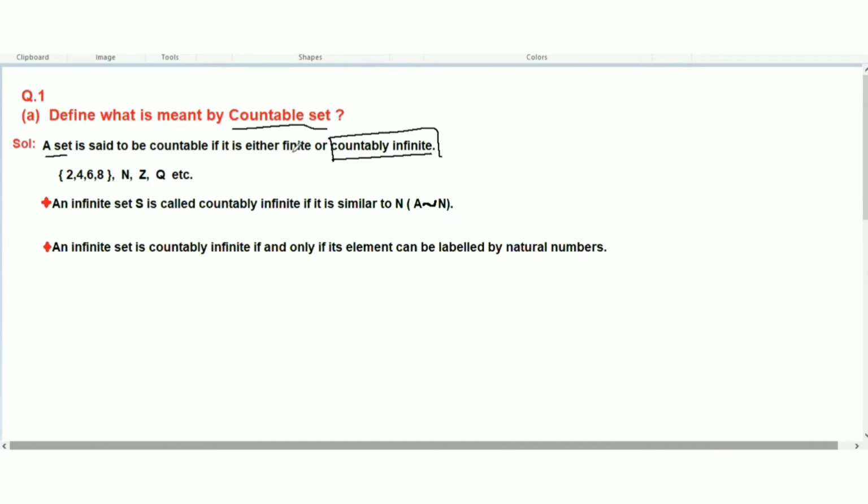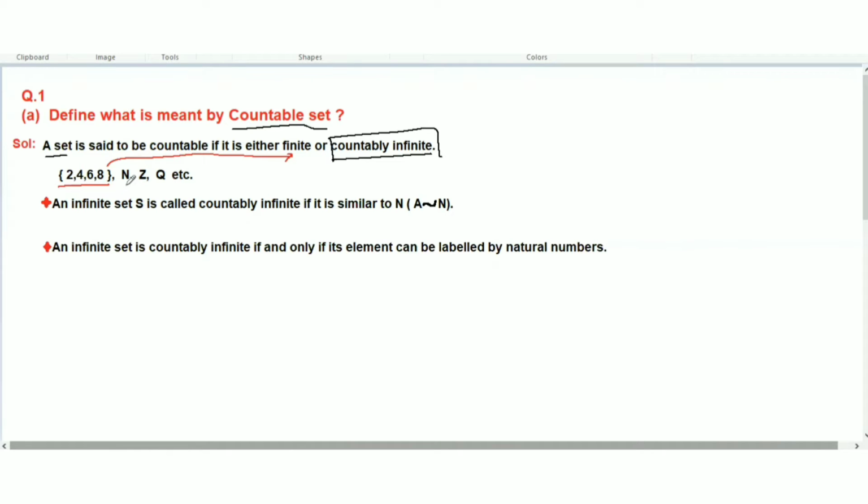Finite means the number of elements of the set will be finite, like this. I have made a set 2, 4, 6, 8. You can count the elements of this set, and there are 4 elements in this set, so this is said to be a finite set. But a countable set is either finite or countably infinite.